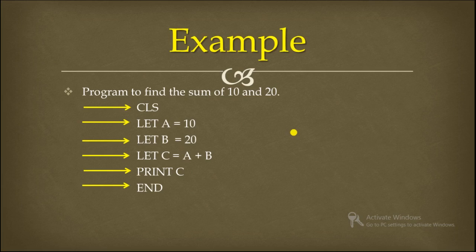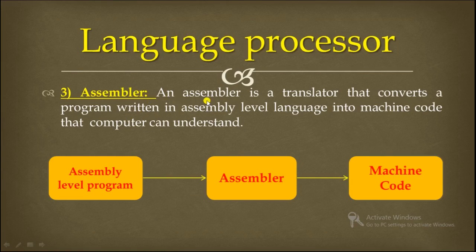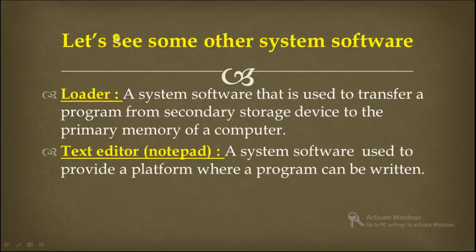Understood? Now assembler. An assembler is a translator that converts a program written in assembly level language into machine code that the computer can understand. As we have seen, the compiler and interpreter convert the high level language into machine level language. In the same way the assembler also converts, but it converts low level language into machine level language. Understood?